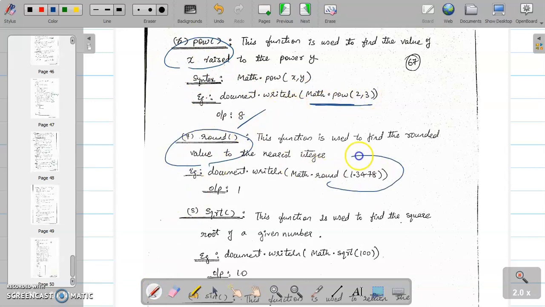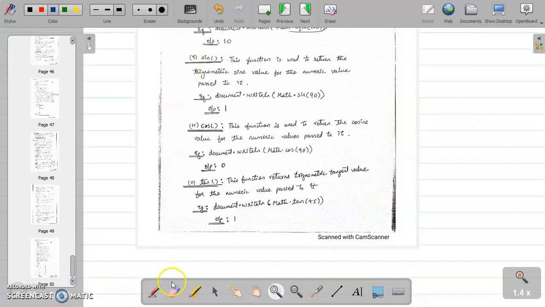Round function will round the value. 1.3 rounding will be 1. SQRT function will return the square root. Square root of 100, the output is 10. Next function is the sine function, it will return the sine value. Sine 90 is 1. Cos will return the cos value. Tan will return the tan value. Next we will see the program.